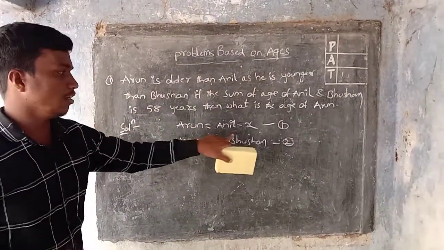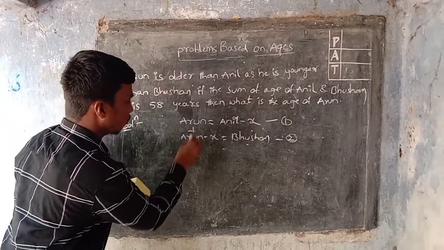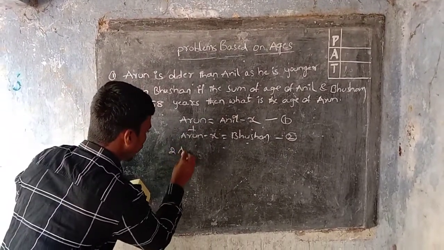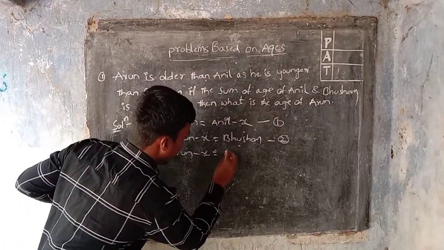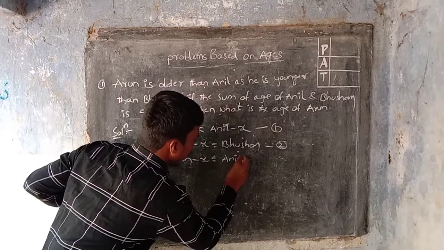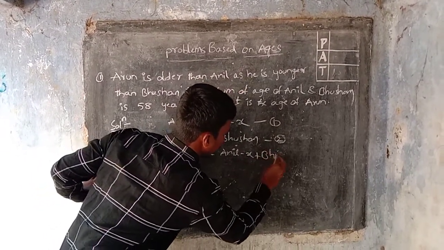Adding equation 1 and equation 2, we get Arun plus Arun, which is 2 Arun, minus x is equal to Anil minus x plus Bhushan.